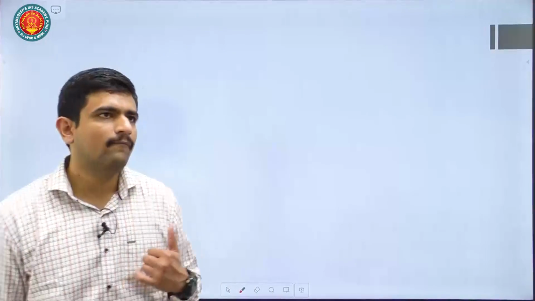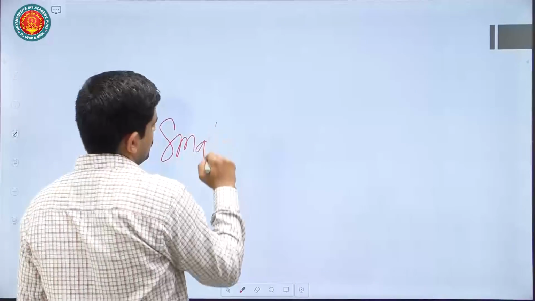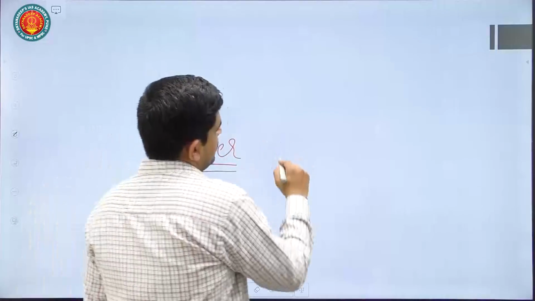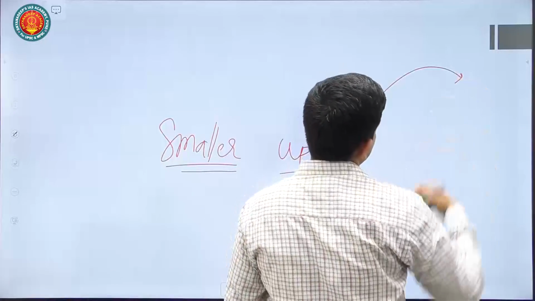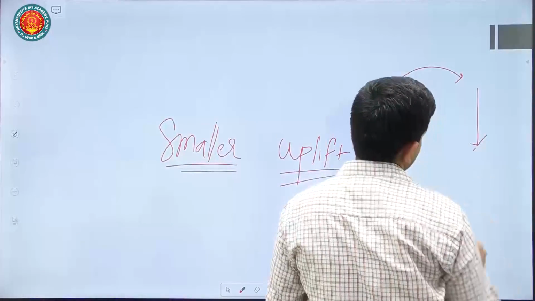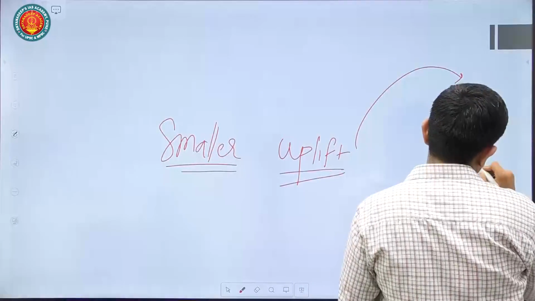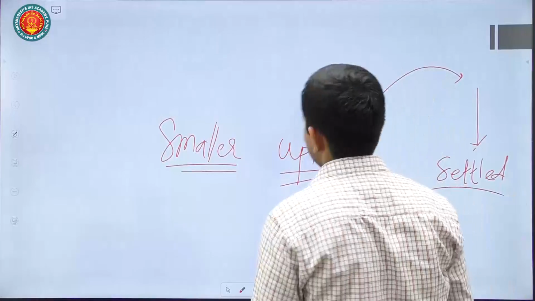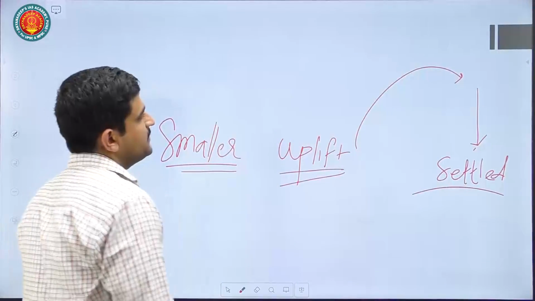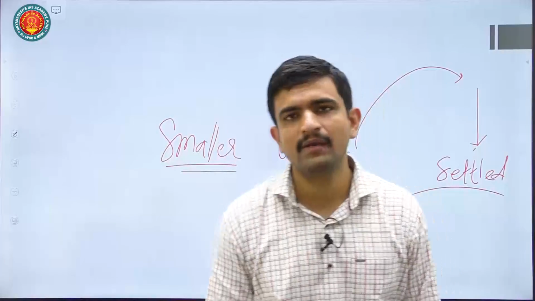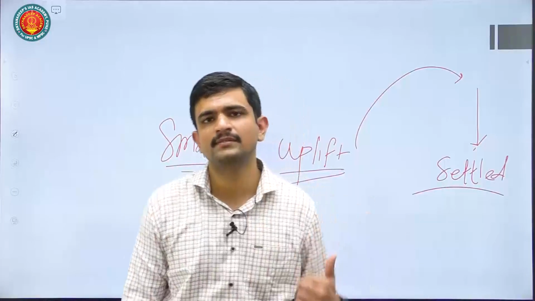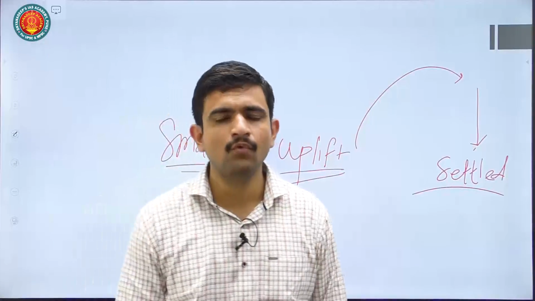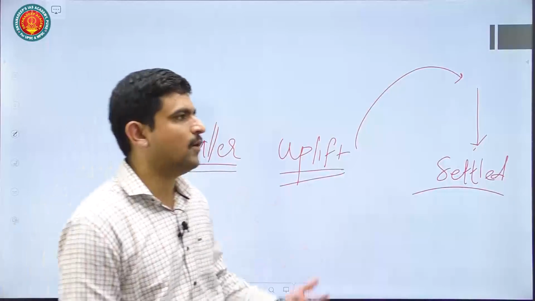It is the climatic phenomenon associated with small sand particles, particles which are smaller in size, and they will be uplifted from one area. From one area, they will travel to another area, and then they will get settled. So this whole process is called the dust storm process, in which there are various forces that play a role. For example, wind force is there, then there are other forces associated with this. You can also draw a diagram if you want in a way to show how dust storms form.